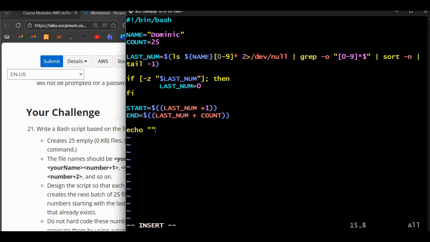Want to echo, let's say, we are creating files from the variable name, and the variable start.